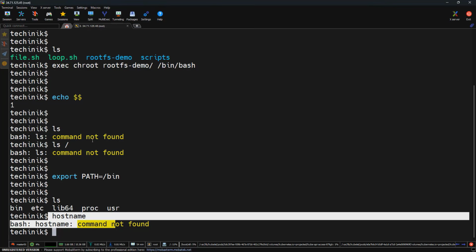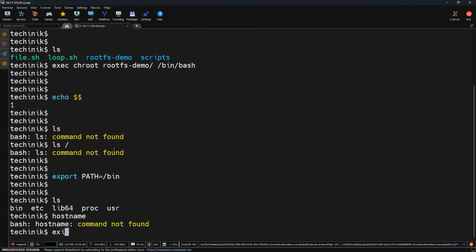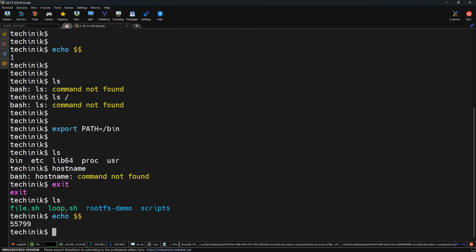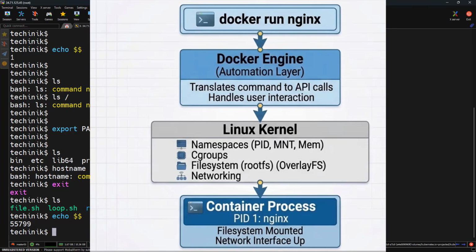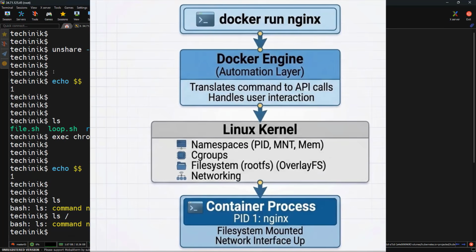Now let's connect this to a real system. So let me come out of it. So we are inside our host system. When we run docker run nginx, Docker does a lot of steps at the back end. It prepares a root file system from the image, it creates namespaces, it sets up networking, and it starts the process. Exactly what we just did, but in an automated way. Everything we just did is a manual way, but Docker automates the same process.